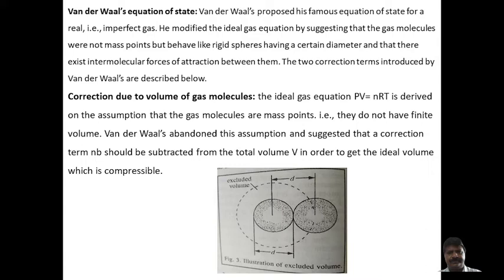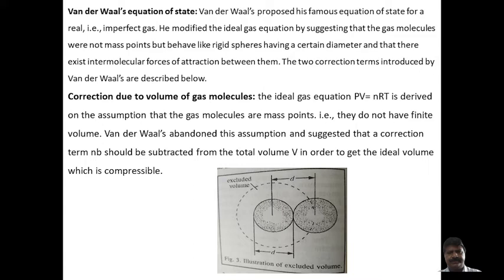Van der Waals further suggested a correction term nb, where n is the number of molecules and b is the van der Waals constant, which should be subtracted from the total volume V in order to get the ideal volume which is compressible.